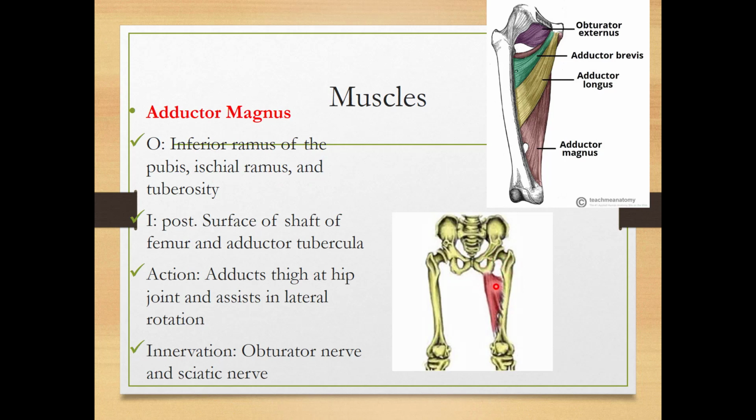Now the adductor magnus muscle, it originates from the inferior ramus of the pubis, ischial ramus and ischial tuberosity, and it is inserted over the posterior surface of the shaft of the femur and the adductor tubercle, which is present over the medial epicondyle of the femur. Its action is to adduct the thigh at the hip joint, and it also assists in lateral rotation. Innervation is obturator nerve and sciatic nerve. Sciatic nerve is the nerve of the posterior compartment of thigh, but it also supplies the adductor magnus muscle, because the adductor magnus muscle has two heads. So one head will be supplied by the obturator nerve and one head will be supplied by the sciatic nerve.